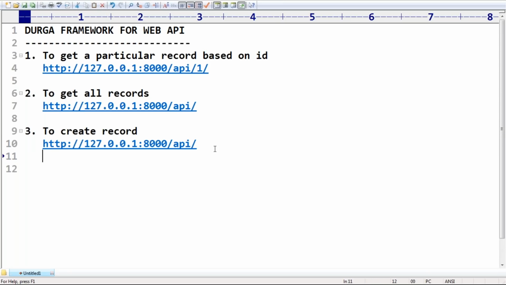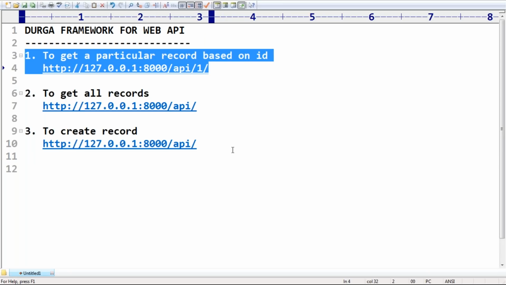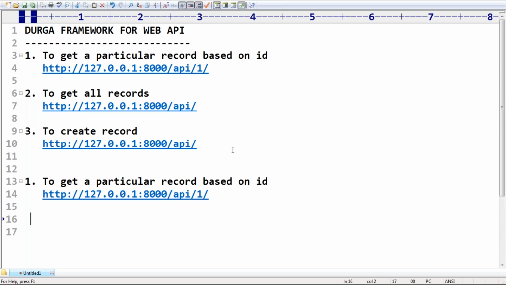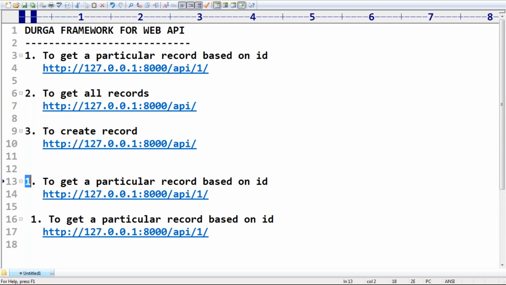Similarly, to delete and to update. To update a particular record, we have to pass the ID, because to which record we have to perform the update, compulsory we have to specify.